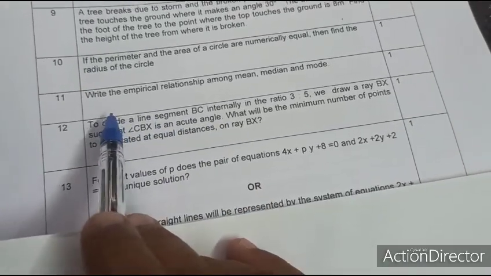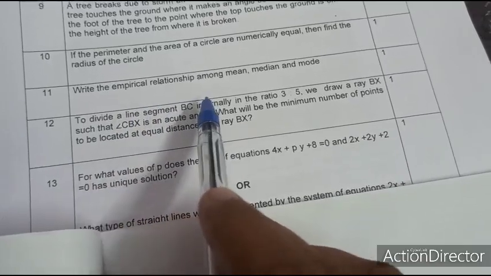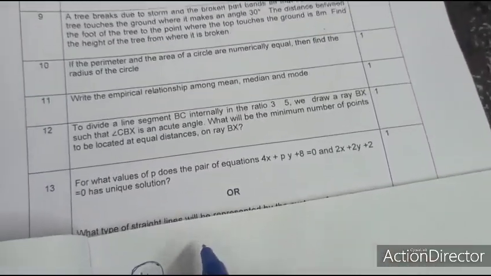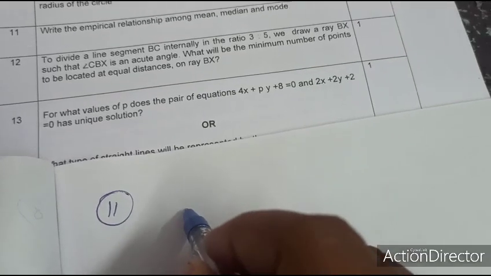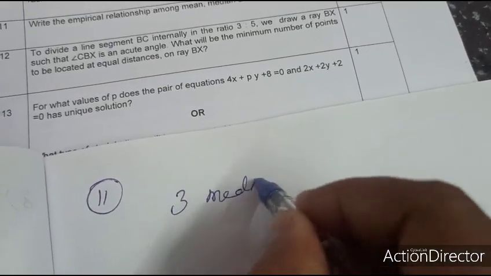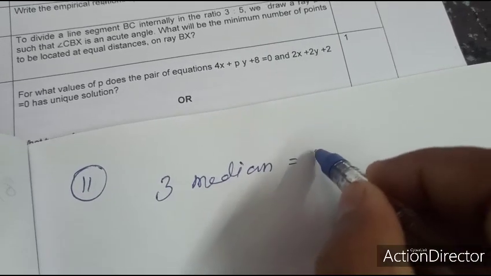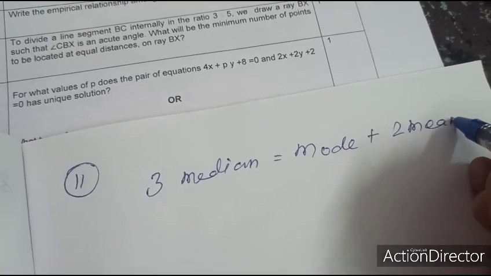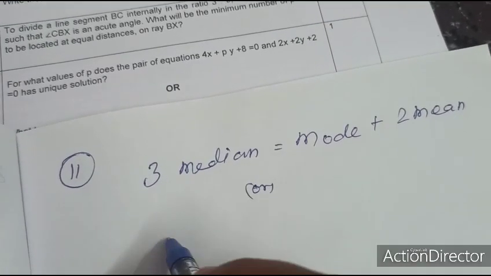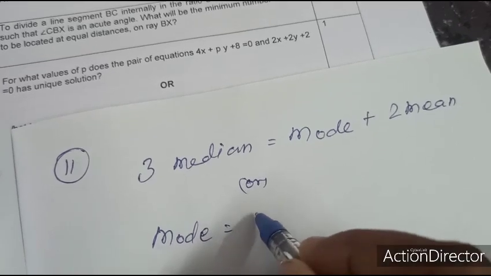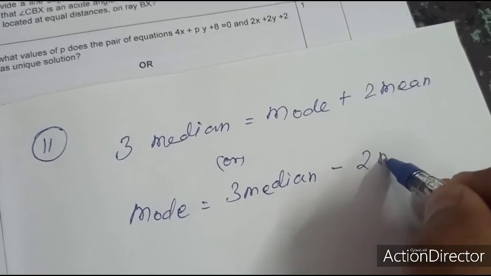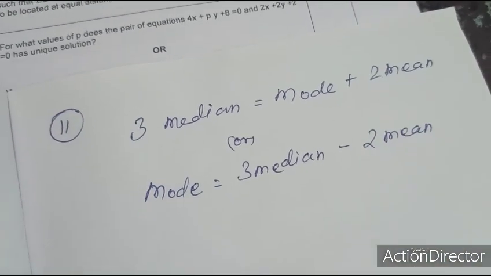Question number 11. Write the empirical relationship among mean, median and mode. The empirical relationship formula is 3 median equal to mode plus 2 mean, or write mode equal to 3 median minus 2 mean.